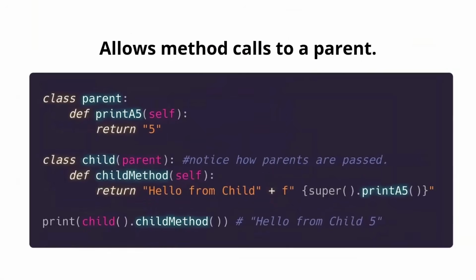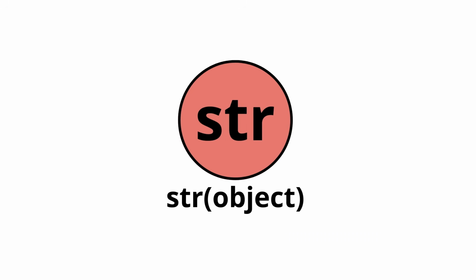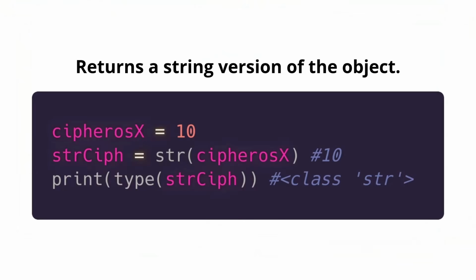Similarly, we have super, which allows method calls to a parent. Notice how the parent is passed as an argument from the child class. Both have their own methods, but with super, we can use the method of the parent on the child itself. In this case, we are just appending the value that is always being returned from the parent to the message on the child. str takes an object. It returns a string version of the object, by the way, which is very similar to repr or representation. There is not that much difference.